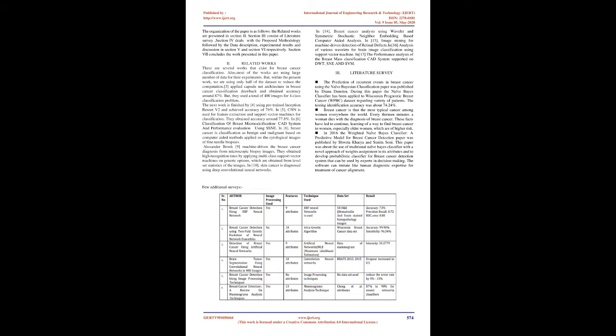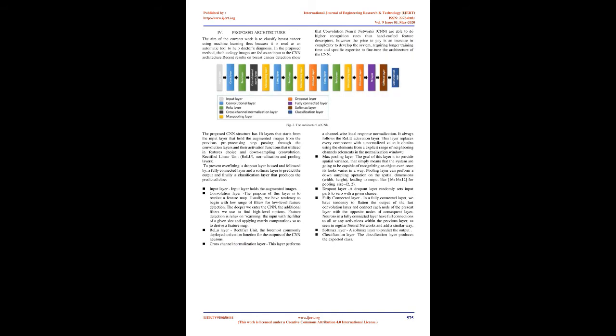2. Related works. There are several works that exist for breast cancer classification. Also, most of the works are using a large amount of data for their experiments. But, in the present work, we are using only half of the dataset to reduce the computation. [3] applied capsule net architecture to the breast cancer classification problem and obtained accuracy around 87%. But, they used a total of 400 images for a 4-class classification problem. The next work is done by [4] using pre-trained Inception-ResNet v2 and achieved an accuracy of 76%.